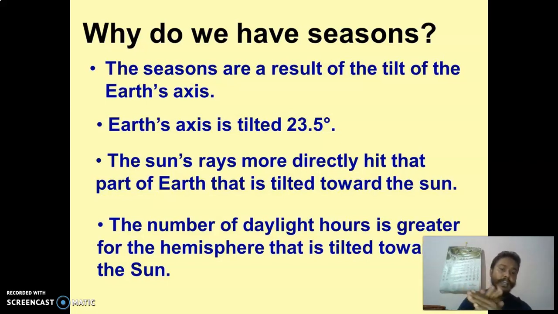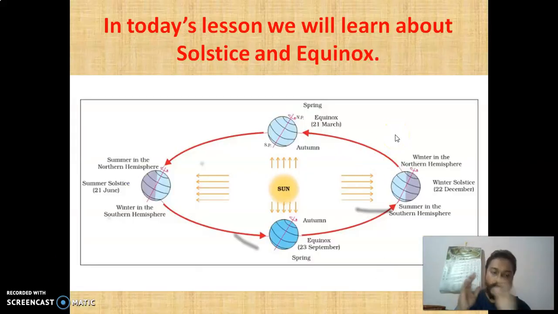And when they get more sunlight, of course, daylight hours are more in that hemisphere that is tilted toward the sun. The part which is tilted toward the sun and facing the sun has more daylight, and the other side has longer nights.